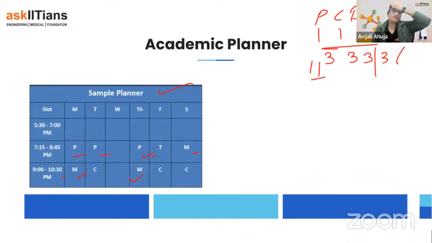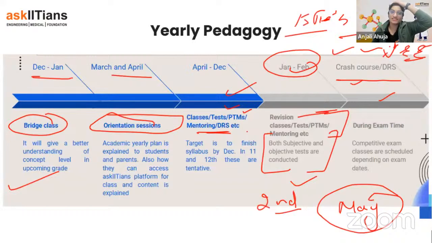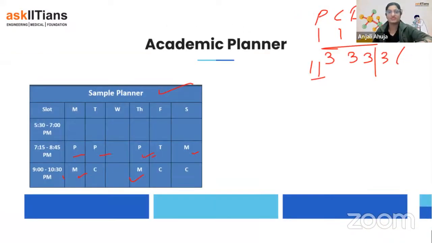Okay, so I have been talking about the classes and academic planner. I just explained the yearly pedagogy, that this will be the whole year plan. The classes are going to be this. They will have 3, 3, 3 classes plus. And by the way, next year classes are going to be 1 hour and 20 minutes. So you people are not going to be too stressed.